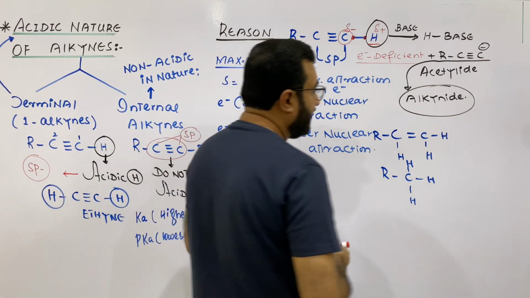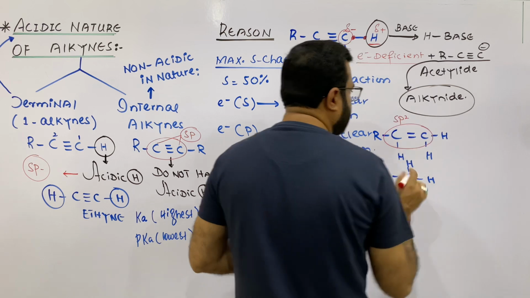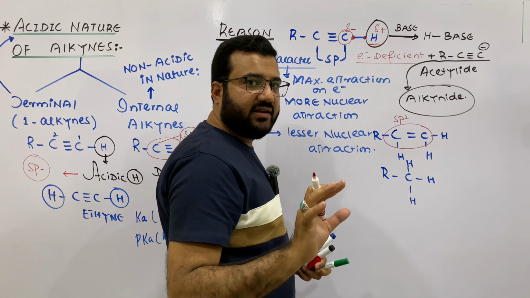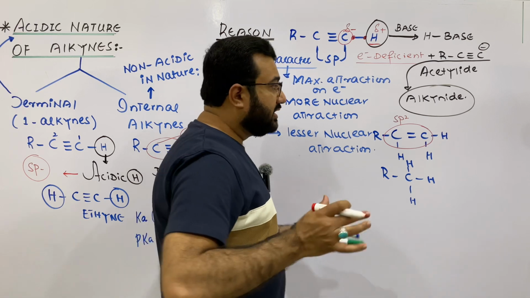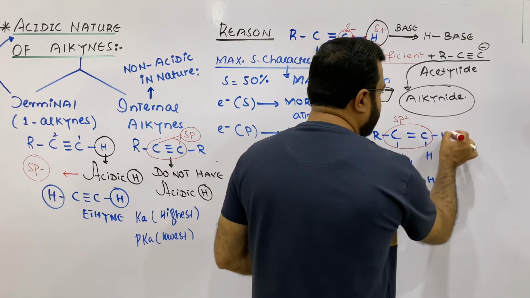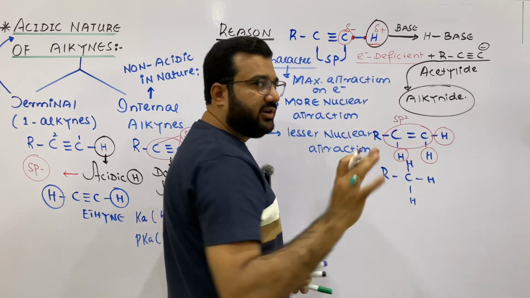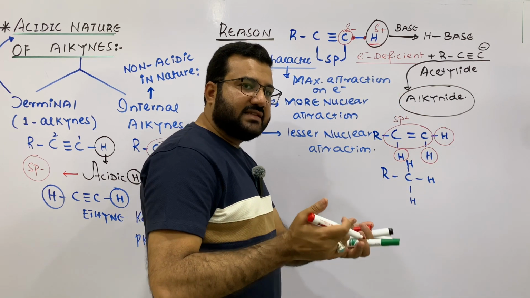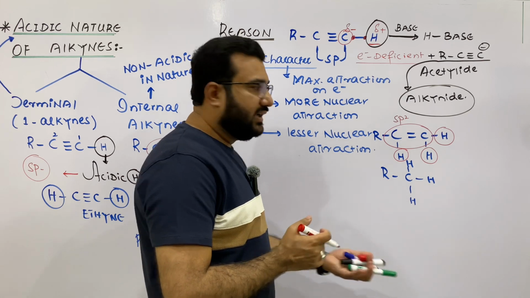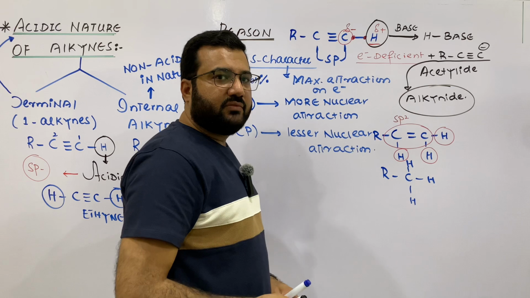Because the functional group carbons are sp2 hybridized. They do not have maximum s character, so they will not have the maximum nuclear attraction on the bonded electrons. This hydrogen attached to sp2 hybridized carbons is not electron deficient, and because it is not electron deficient, it will remain satisfied in bonding with carbon, and that is why these hydrogens cannot be easily removed in the form of the proton.